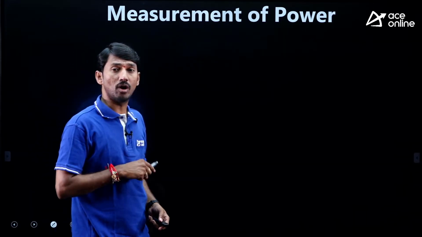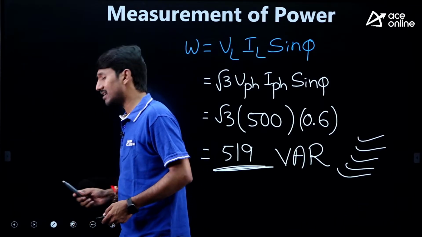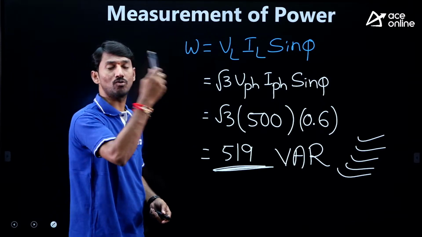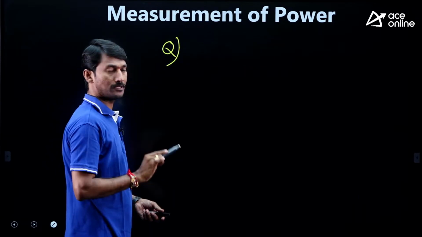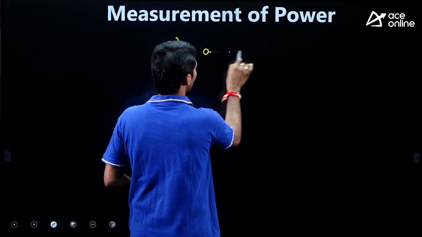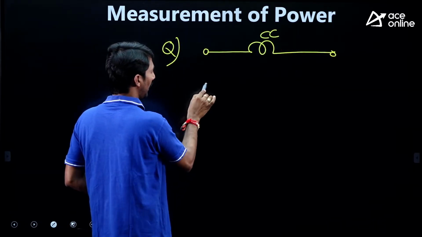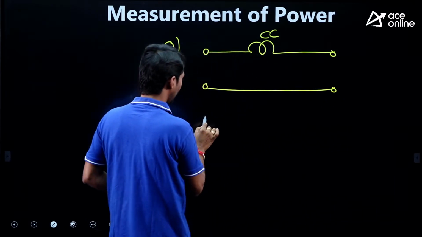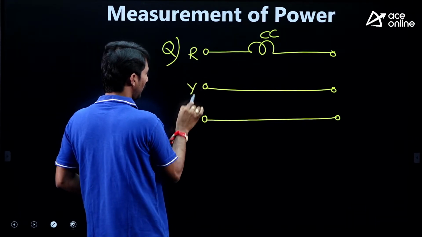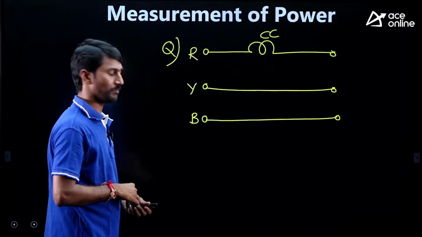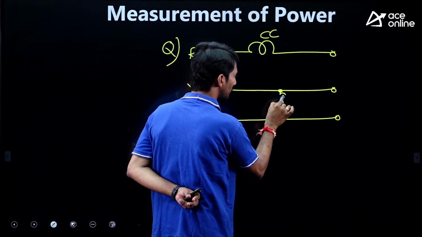Sir, from the same topic, how is a 1 mark question asked, for example in the ESE prelims? Very simple. They will give the question like this. Here this is the current coil, and they will mention it clearly. These are the three lines, R, Y and B. And to confuse you, they will give the potential coil like this.